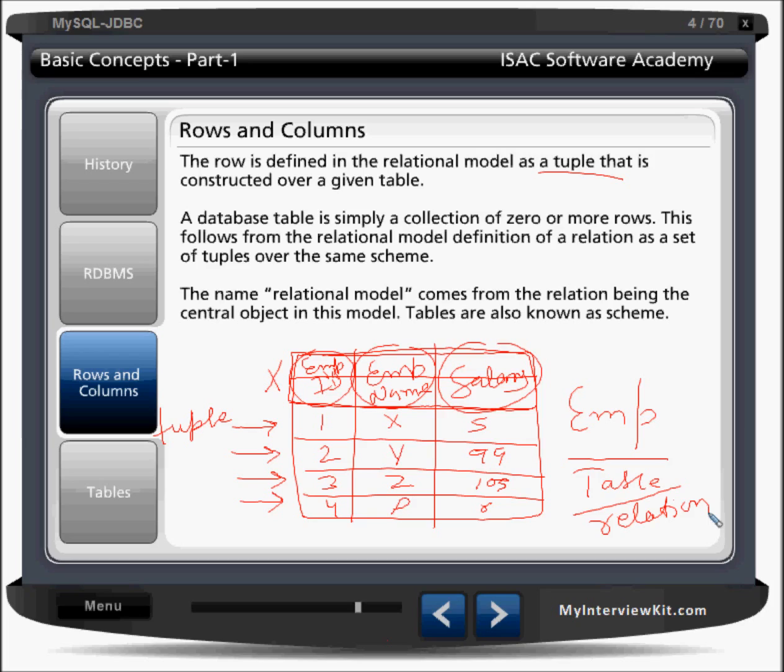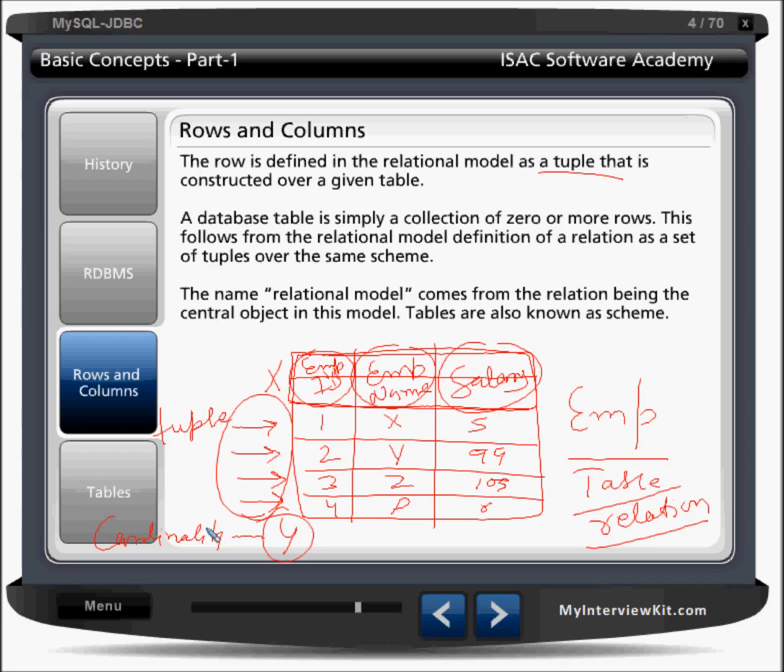So tables, schema, relation, all these are the same term here. How many rows here? There are 4 rows, right? So this 4 is called cardinality. Total number of rows is called cardinality.